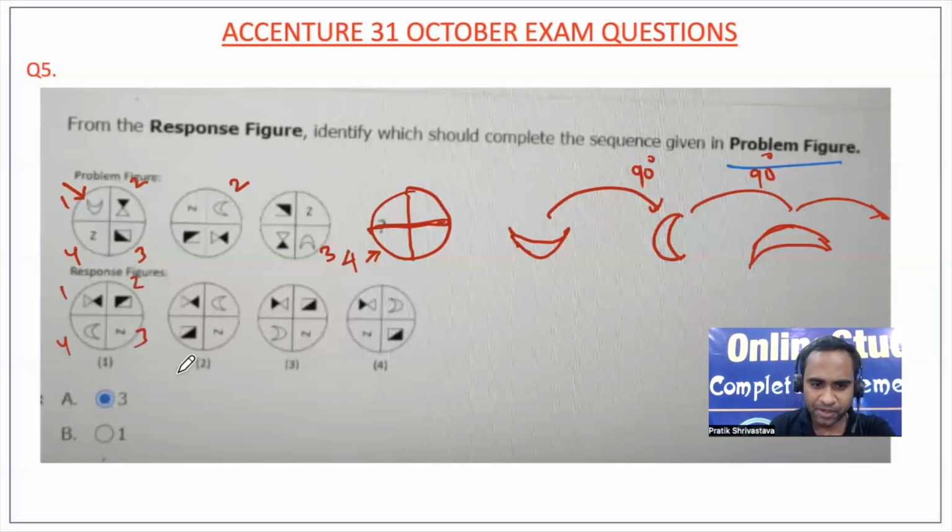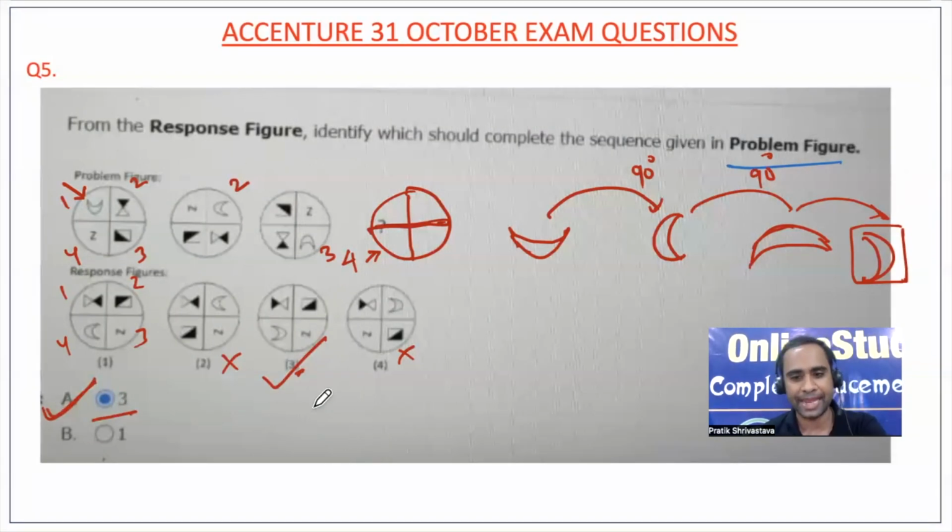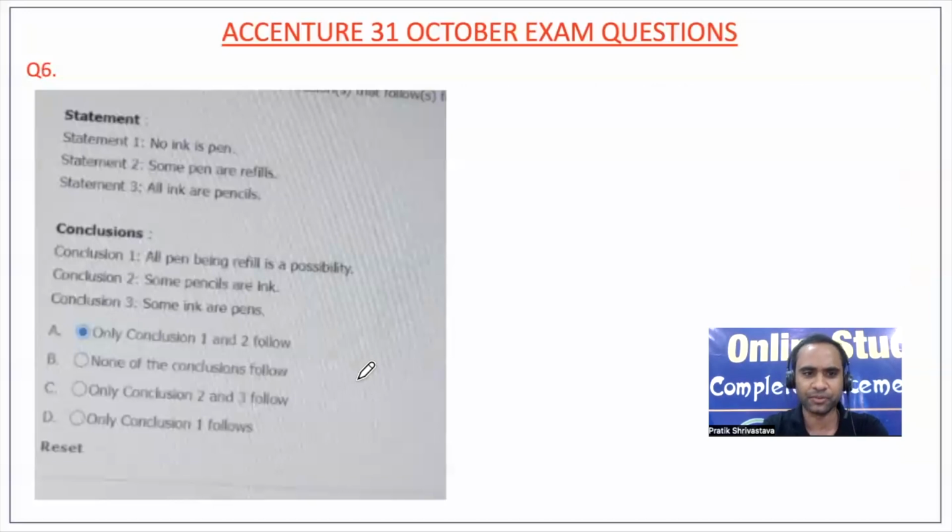Definitely option 1 or option 3. Again, with a 90-degree shift, in the fourth position I should get something like this, which is nothing but option 3. So option 3 will become my correct answer, and that is available at A. I hope this is clear to you.